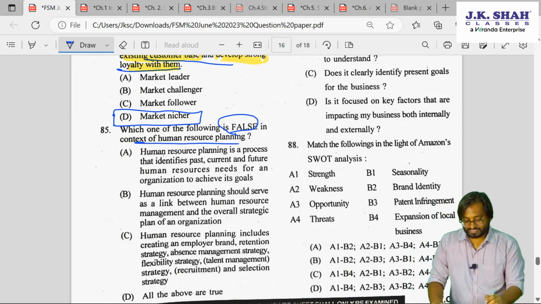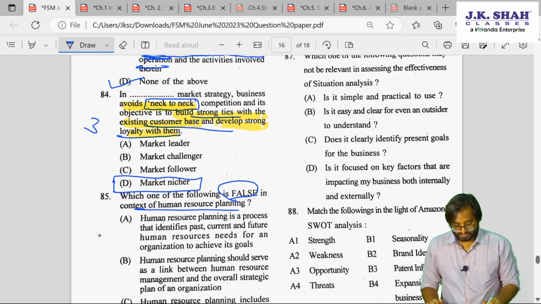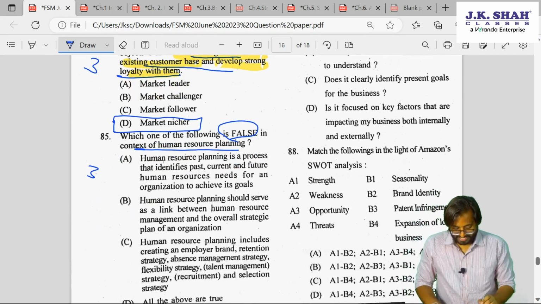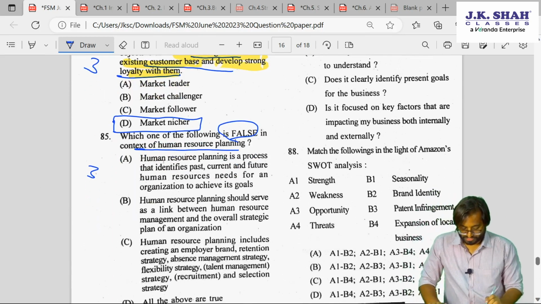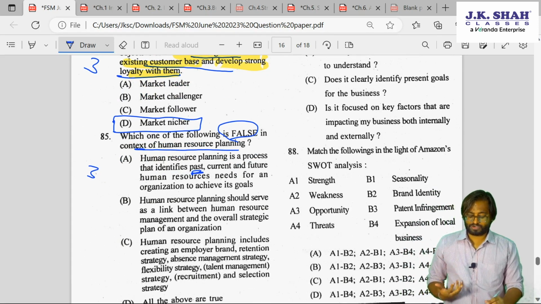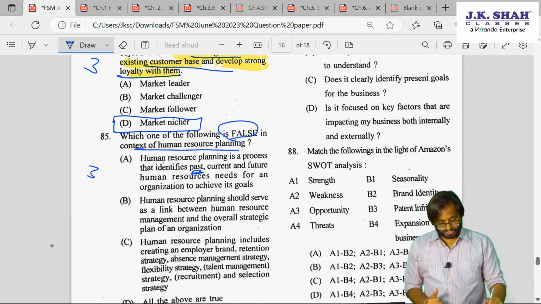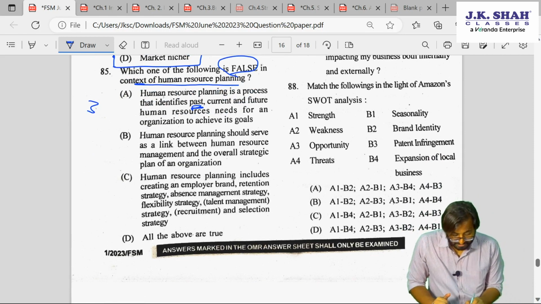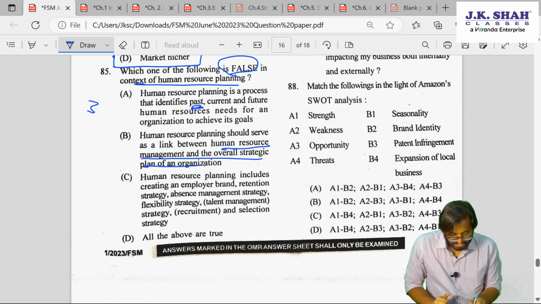Let's try to, again, this is which chapter, by the way? This was chapter 3. This is also chapter 3, human resource. Human resource planning is a process that identifies the past, current and future human resource needs for an organization to achieve its goal. Okay, I doubt this past statement, but we'll not jump to conclusion directly. We'll wait for other points. Human resource should serve as a link between HRM and overall strategic plan. Okay.